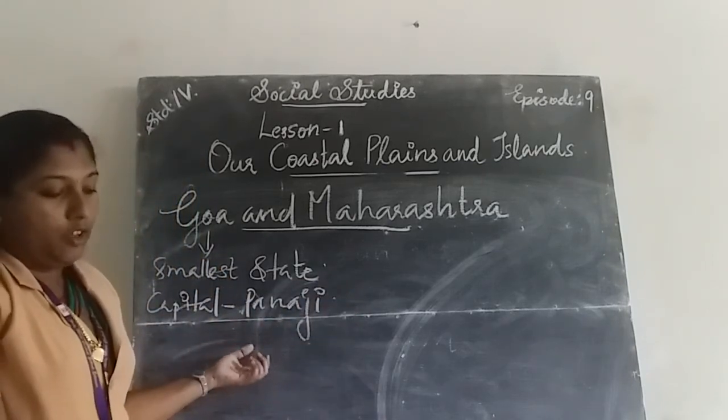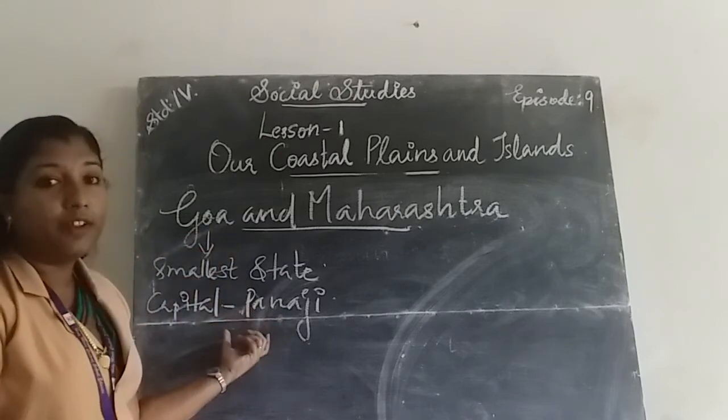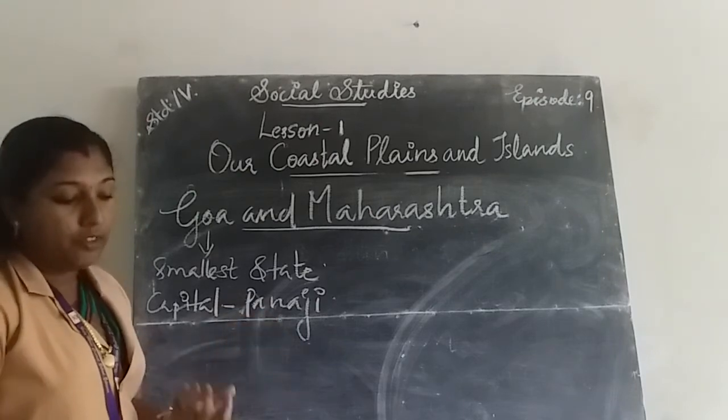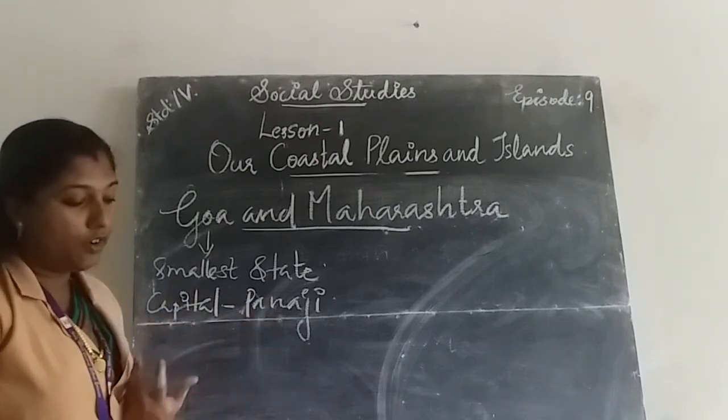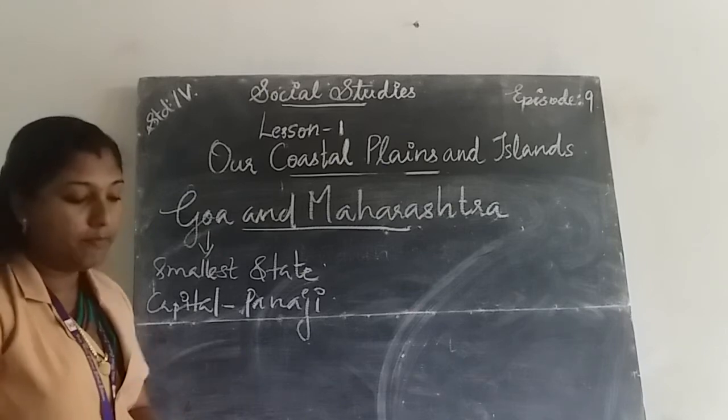Most of the people who live in Goa are farmers and fishermen. The crops cultivated in Goa are rice, cashew nut, coconut, and mangoes.